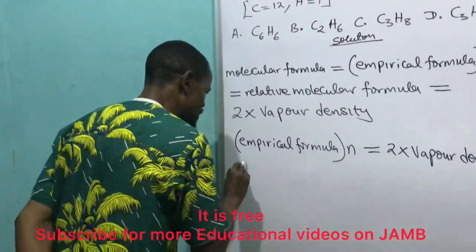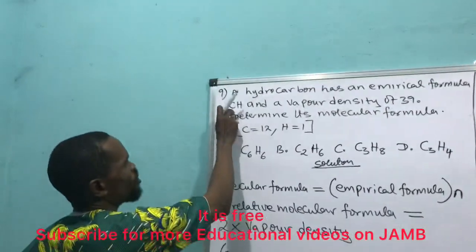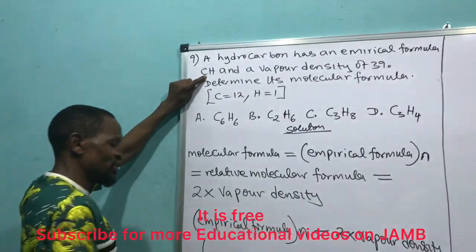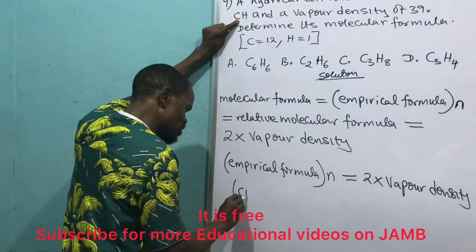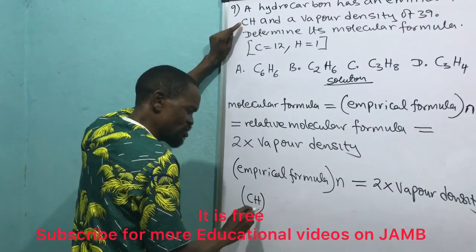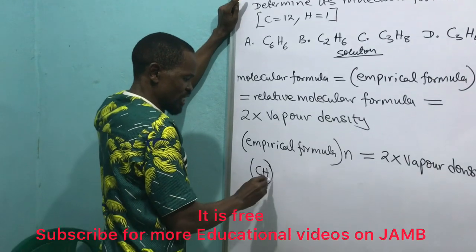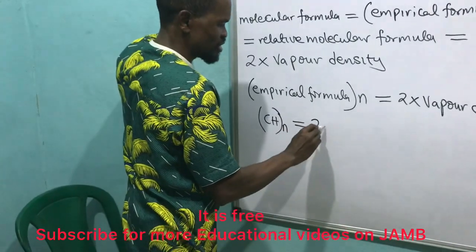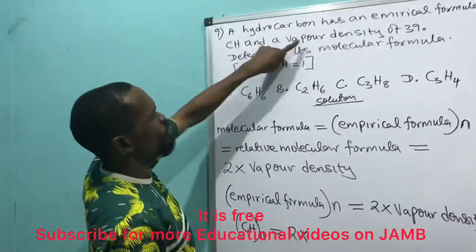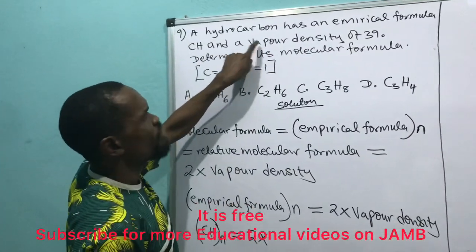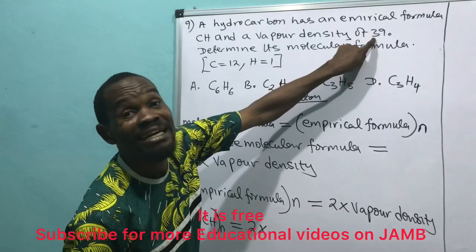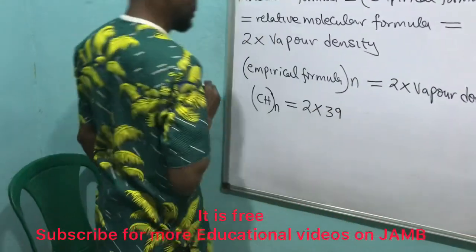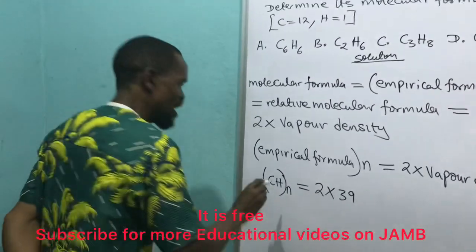Then what is my empirical formula? They said it has an empirical formula of CH. So my empirical formula is CH times n, which is equal to vapor density times 2. What is the vapor density they give me? Vapor density is 39. That means times 39.